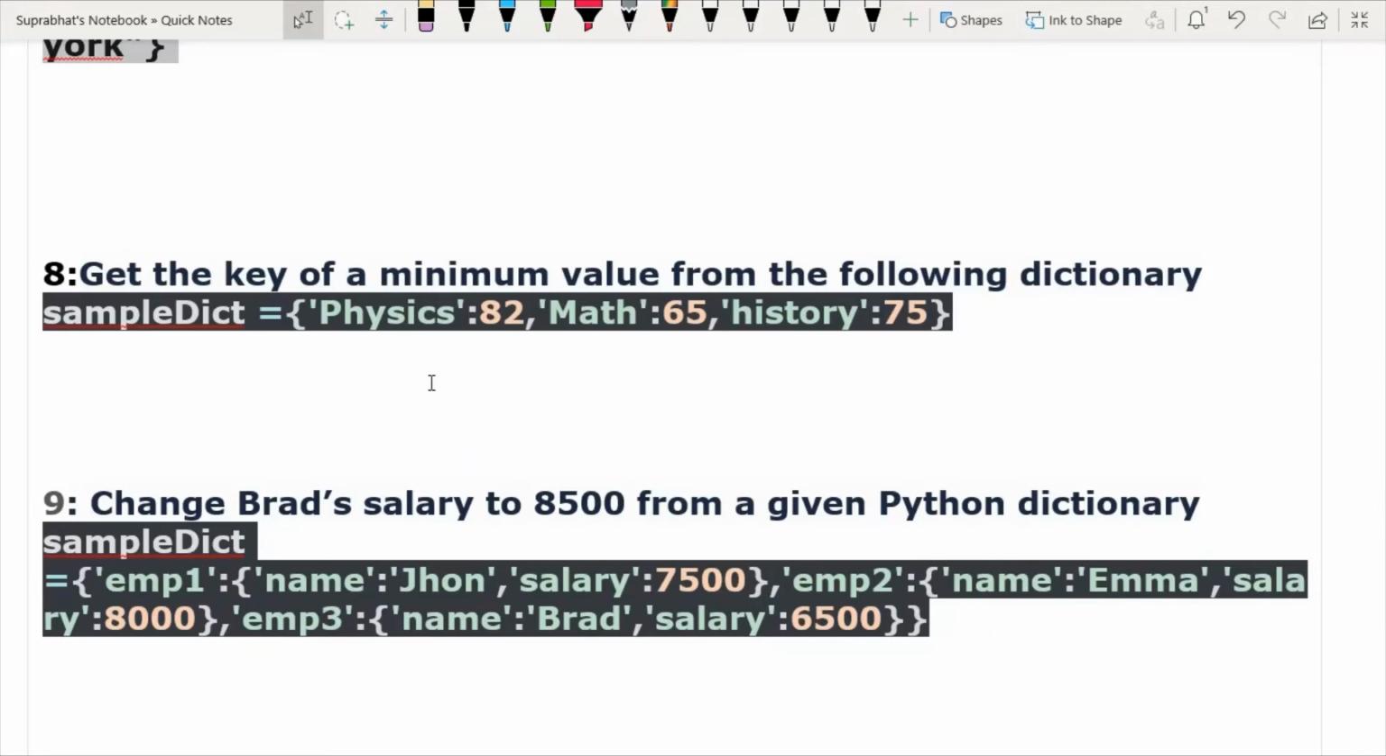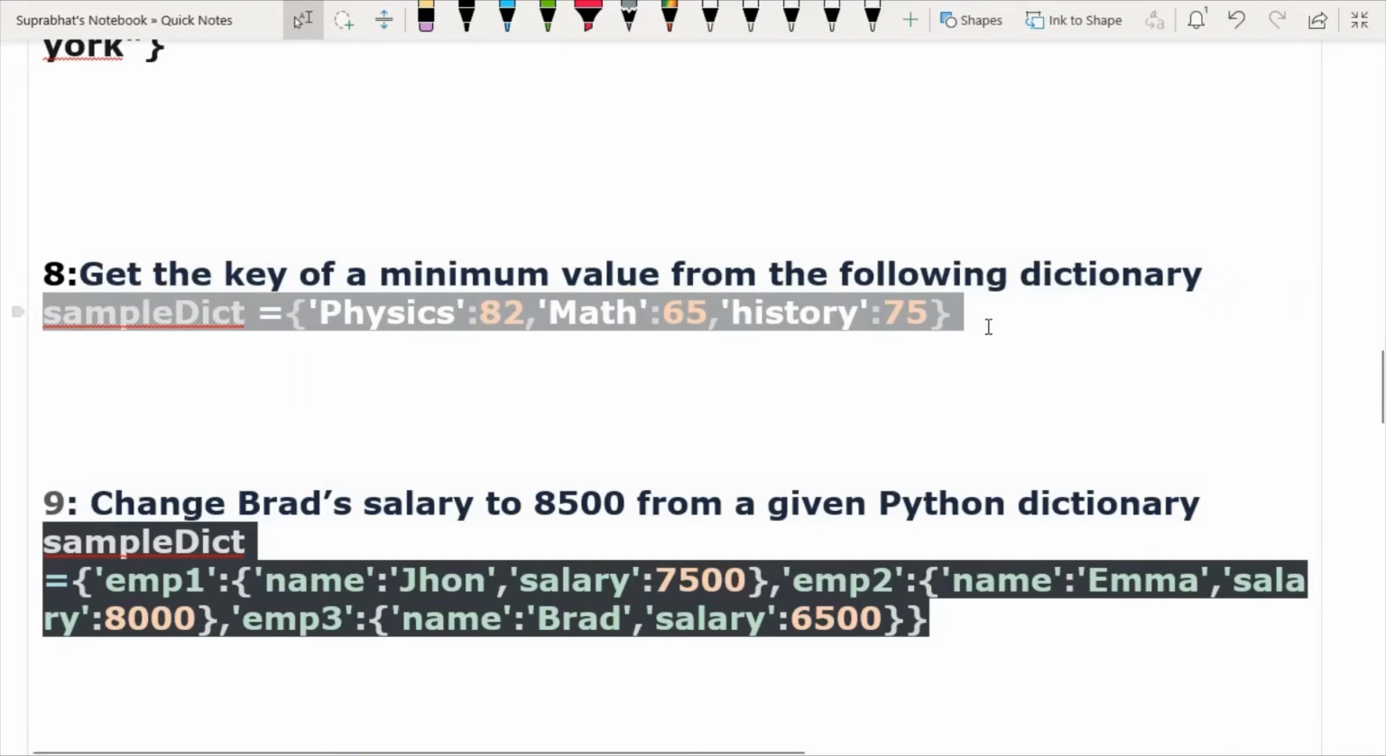And if I want to take value or key, if I want to take in this question minimum value, I will write print min sample dict dot values. So it will give the minimum from the values. Values are 82, 65, 75. So minimum value is 65. So how we will get? We will just write like this.